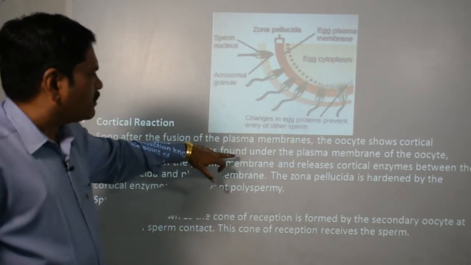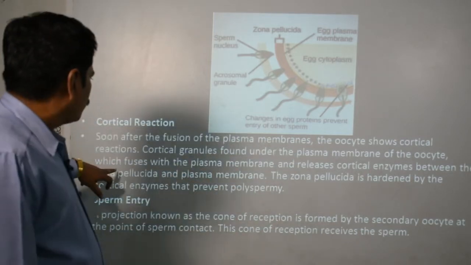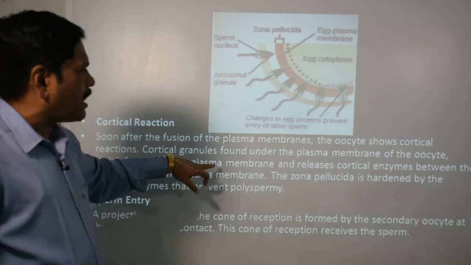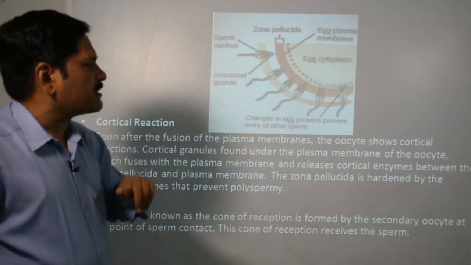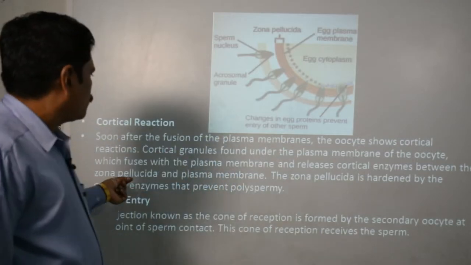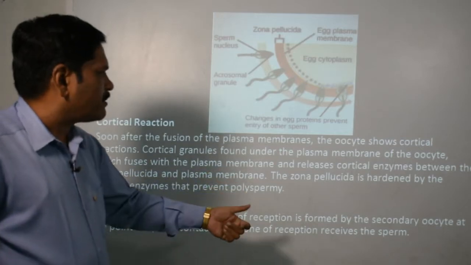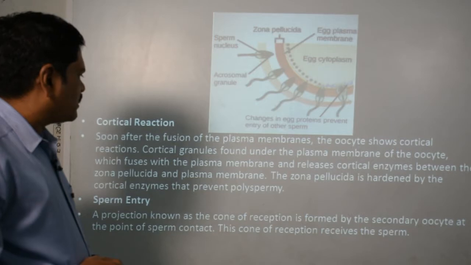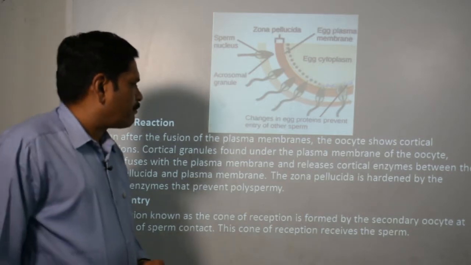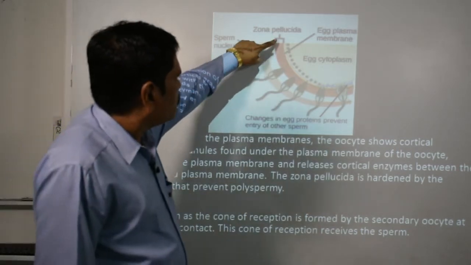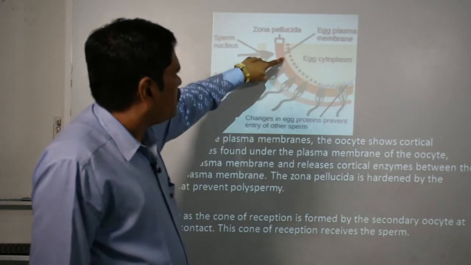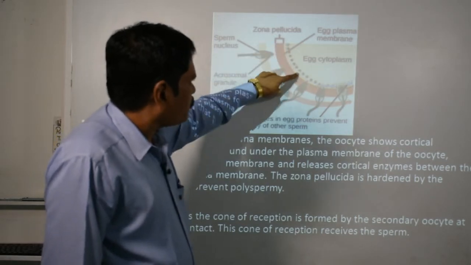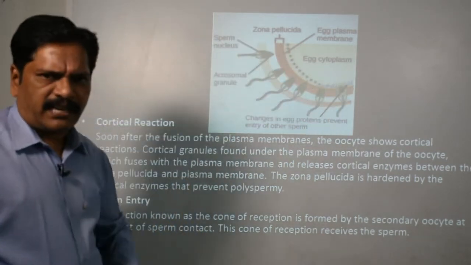Cortical granules found under the plasma membrane of the oocyte fuse with the plasma membrane and release cortical enzymes between the zona pellucida and the plasma membrane, and the zona pellucida is hardened by the cortical enzyme, which prevents polyspermy. That means between this membrane and the zona pellucida, this cortical reaction takes place.